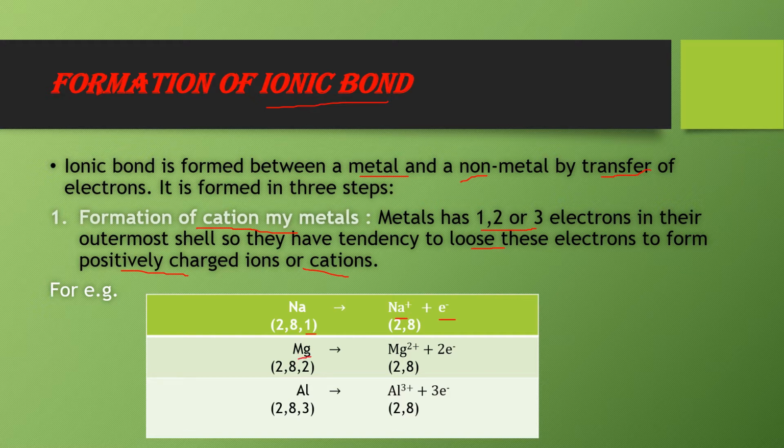Similarly, magnesium has 2 electrons in the outermost shell, so it loses 2 electrons and hence Mg2+ is formed, having configuration 2, 8, a complete octet. Now aluminium has configuration 2, 8, 3, with 3 electrons in the outermost shell. It loses 3 electrons in order to complete its octet, hence it forms Al3+ having configuration 2, 8. So in this way cations are formed by metals by losing electrons.